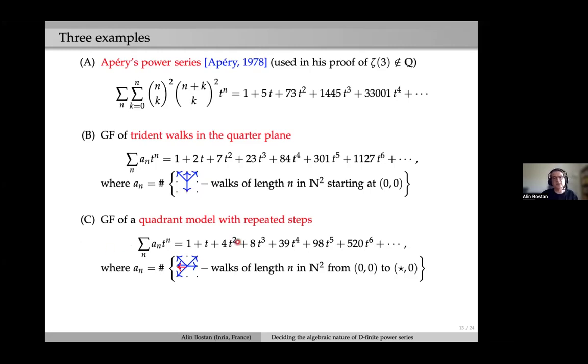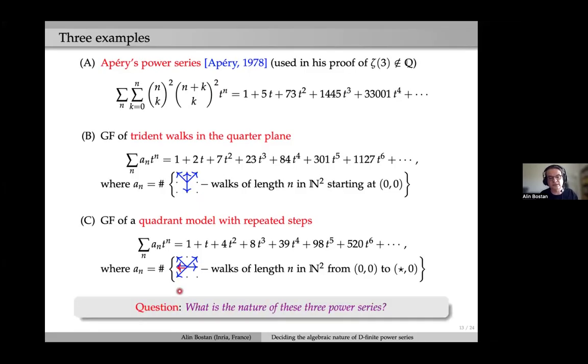The last one is very similar to this, except that now the constraint is that we should land on the horizontal axis, and this is the set of allowed steps. You notice here that there are two ways of going in the direction of the west.